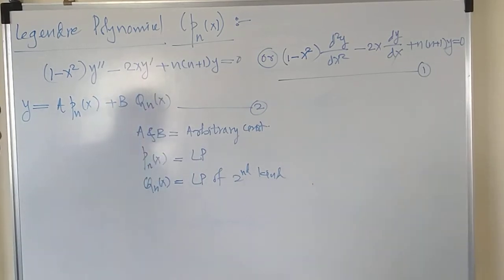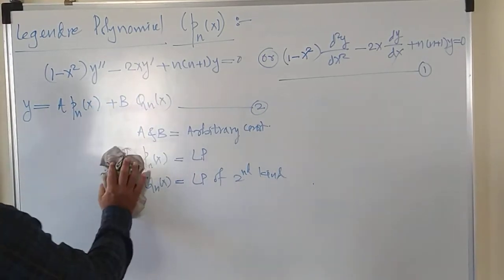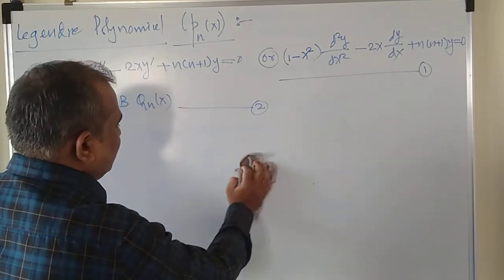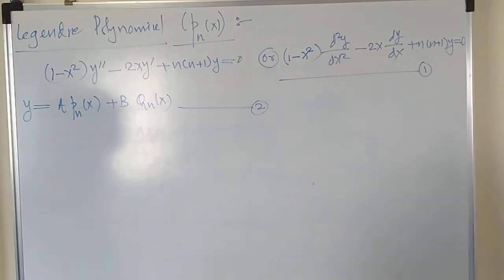Both Pn of x and Qn of x have equations, right? Pn of x is obtained by using the Rodriguez formula. Let me write the equations for Pn of x and Qn of x, which are not much important as far as your university exam is concerned.